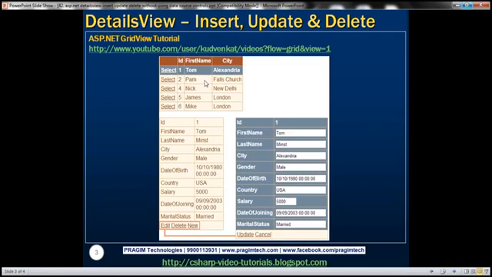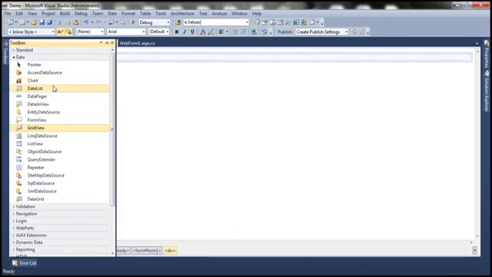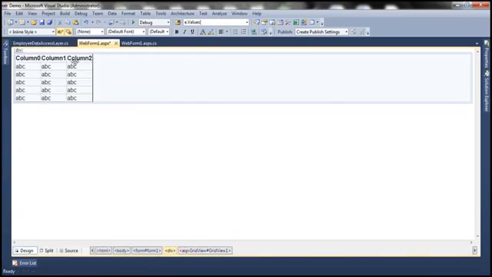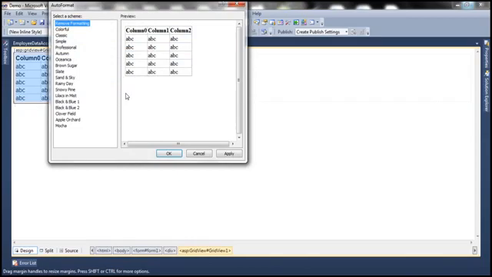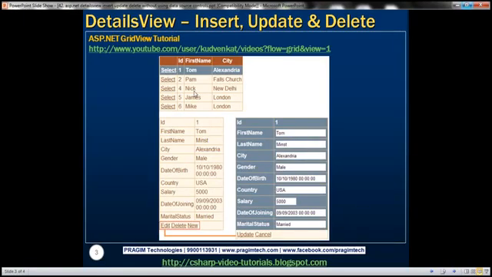So we need a grid view control on our web form. Let's flip to Visual Studio, drag and drop a grid view control onto the web form. Let's set the auto format of this GridView1 control. Alright, when the web form loads, within the grid view control we want to display ID, first name, and city columns.